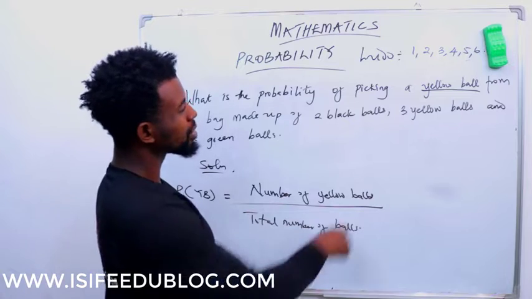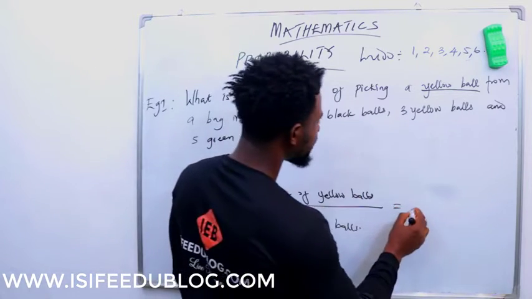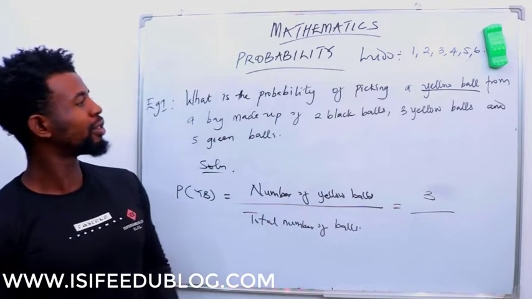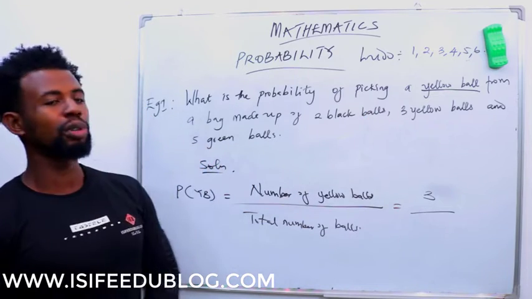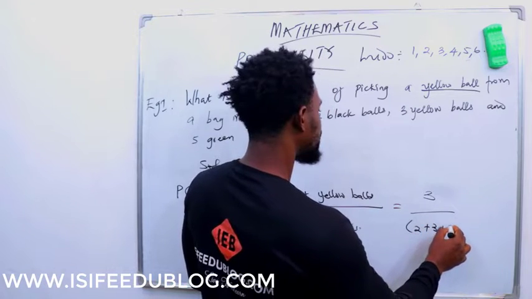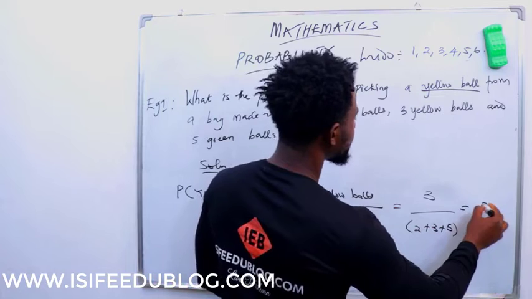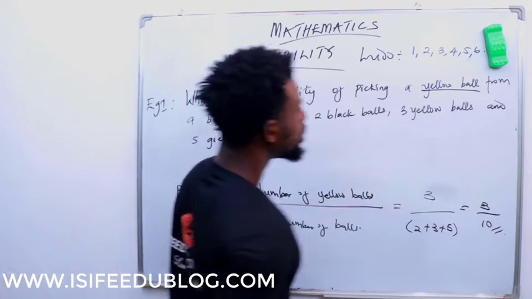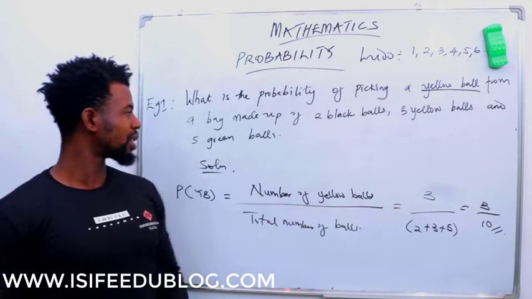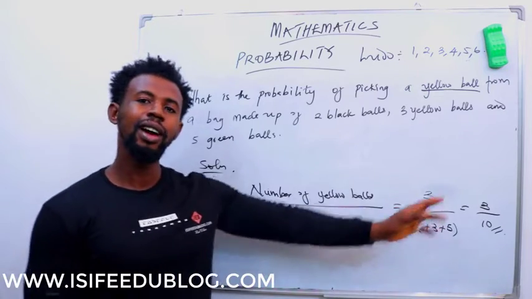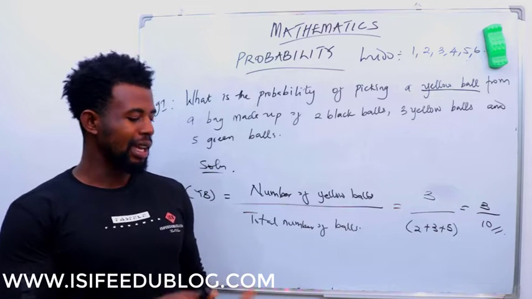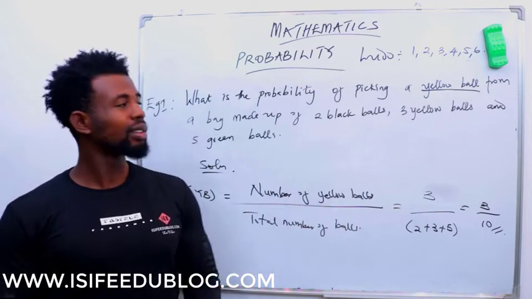From our question, we have how many yellow balls in the bag? We have 3 yellow balls. So we have our probability to be 3 yellow balls all over the total number of balls. Now remember, the bag is made up of 2 black balls, 3 yellow balls, and 5 green balls. So we have 2 black balls plus 3 yellow balls plus 5 green balls. So our probability is 3 all over 10. So the probability of picking a yellow ball from a bag made up of 2 black balls, 3 yellow balls, and 5 green balls is 3 out of 10. Now remember, we have 3 yellow balls, right? And these 3 yellow balls can be found from the midst of 10 balls in total.